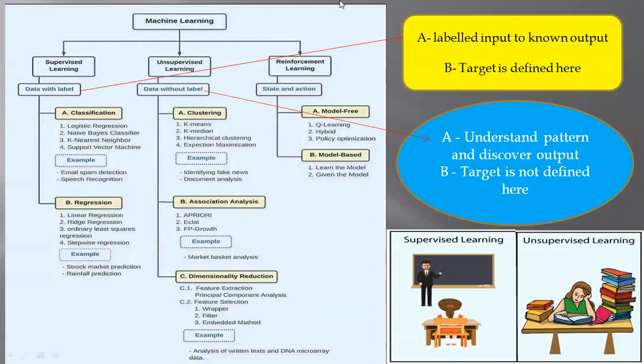The third one is reinforcement learning, which works with state and action. There are only two things: model free and model based. Model free has three types basically: Q learning, hybrid, and policy optimization. Model based learns the model and is given the models.